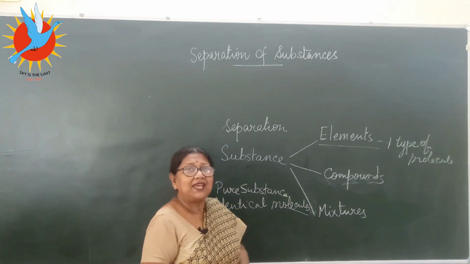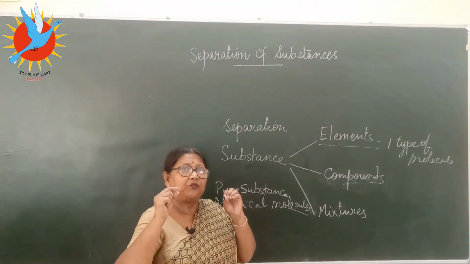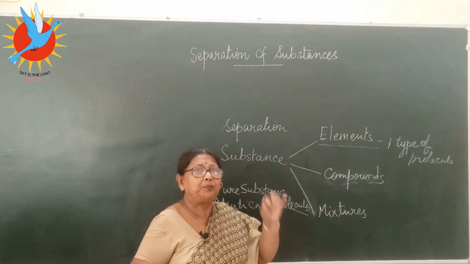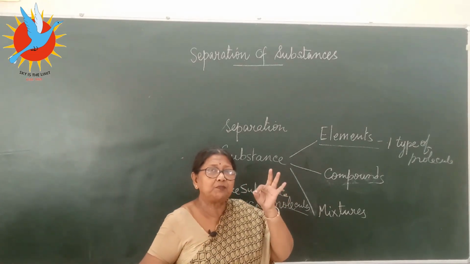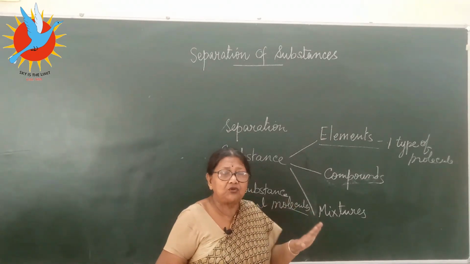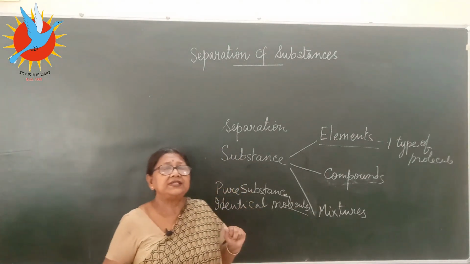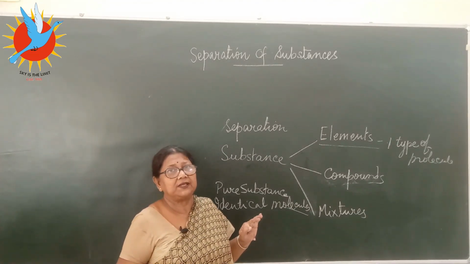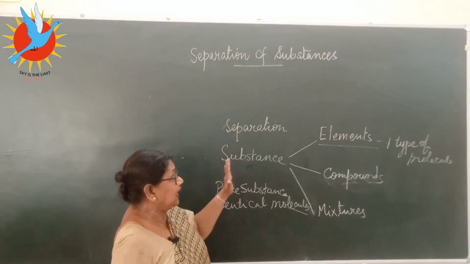What does it mean? That means no matter from whichever part of the world you pick up any substance in its purest form, it will always have the same uniform composition and same uniform properties. Right? So that makes the elements.